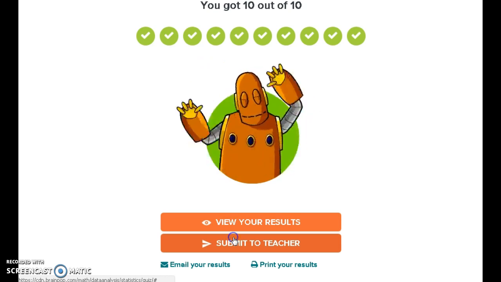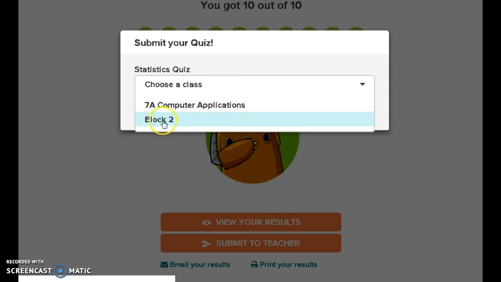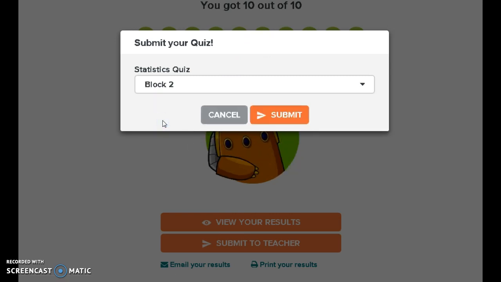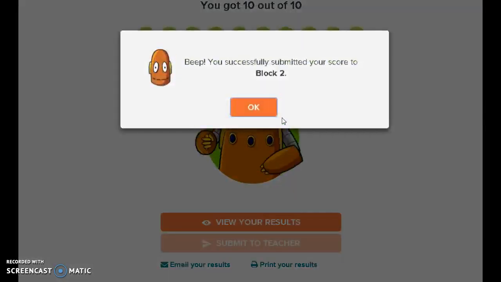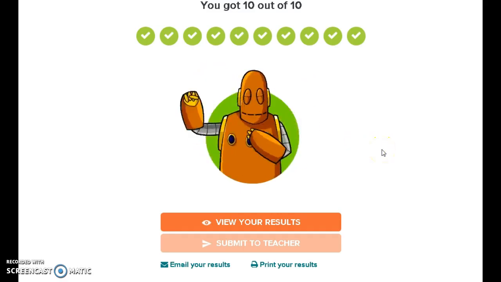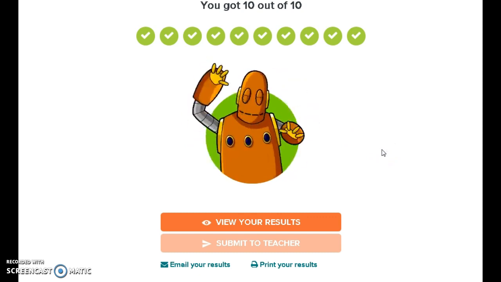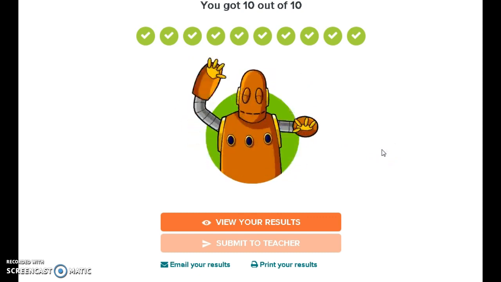So you click Submit to Teacher, and then you choose your class, and it'll be Block 2, Block 1, Block 3, whatever block you're in for Miss Watson's math class, and then you click Submit. It'll say you have successfully submitted your score, so now I have access to your new grade, and your new grade is what's going to go into the grade book.